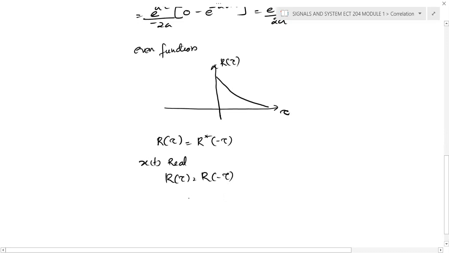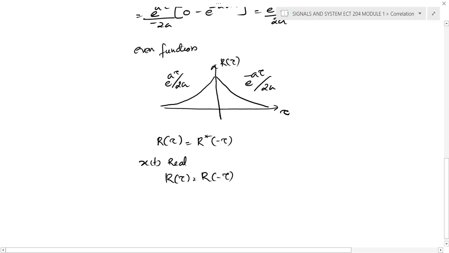If it is an even function, definitely you will get a waveform like this. If the right side is written like this, e raised to minus a tau by 2a, in the left side, or for tau negative, you can write e raised to a tau by 2a.